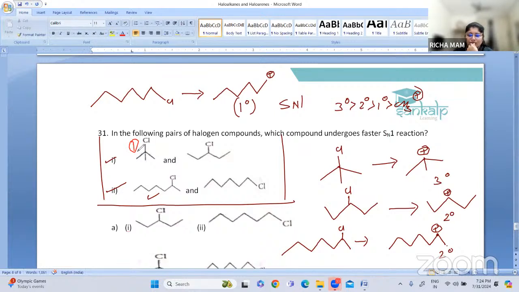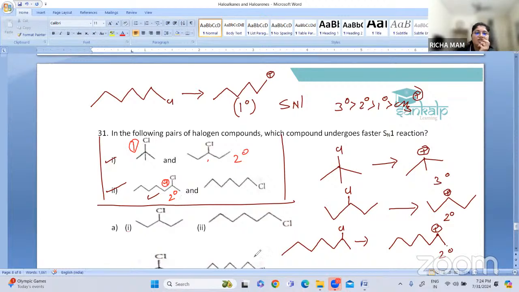Then the second one. Here, when we compare, this is also a secondary carbocation, and this is also a secondary carbocation. But when we compare this and this option, this is the most stable. Higher the stability of the carbocation, higher will be the rate of the reaction.